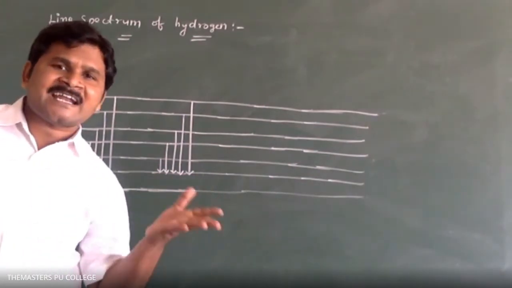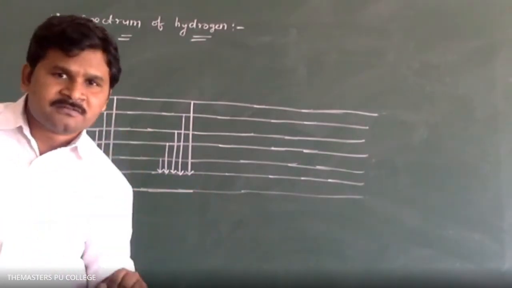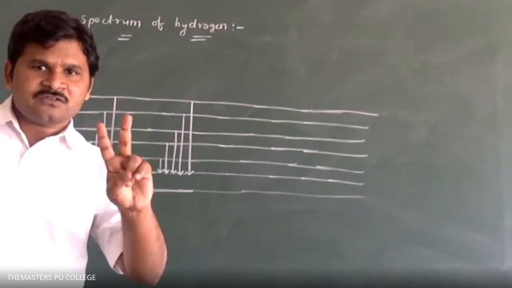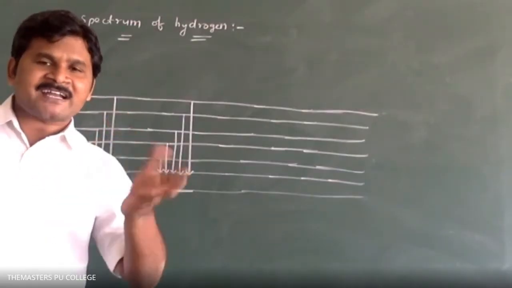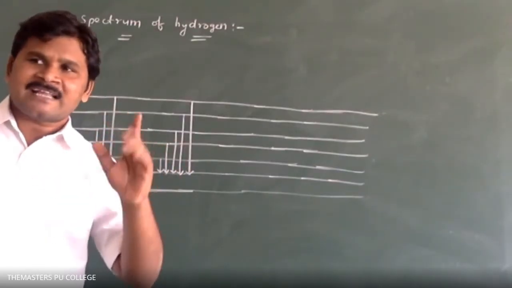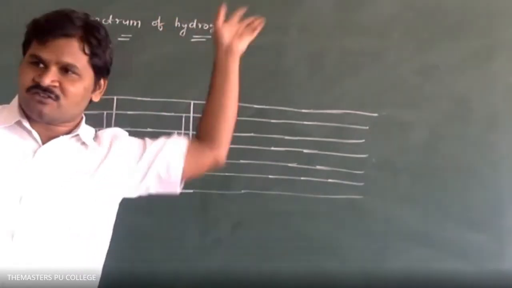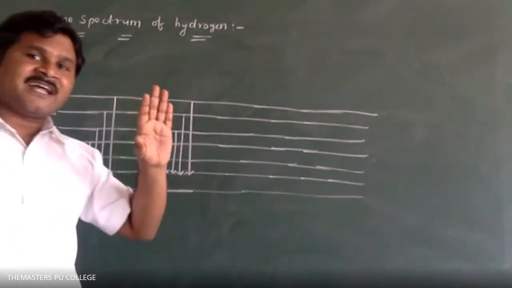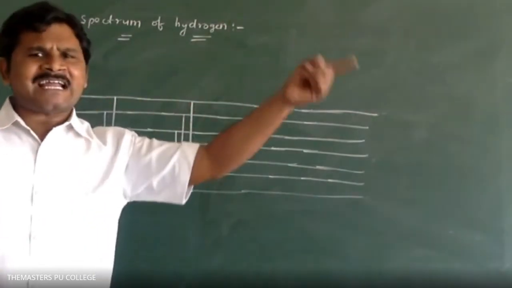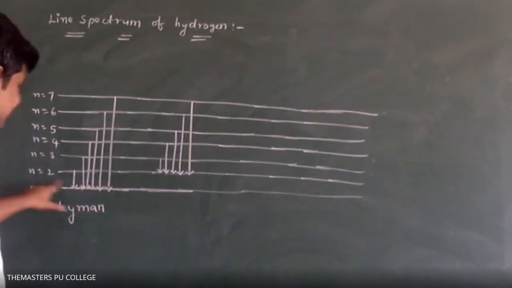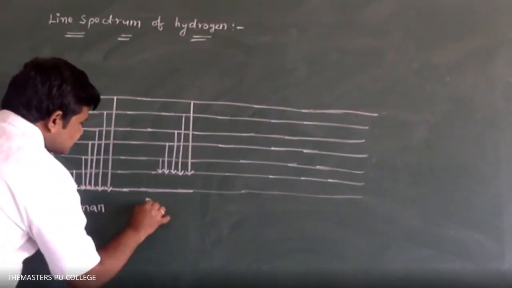What are the higher energy levels for n is equal to 2? 3, 4, 5, 6, 7 and so on. For n is equal to 2, I am taking it as a base. So if the electron comes from any higher energy level to the second level, that is n is equal to 2, we will get Balmer series lines.